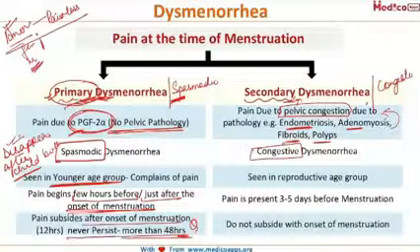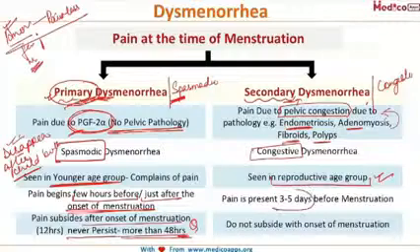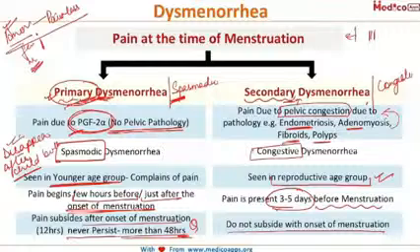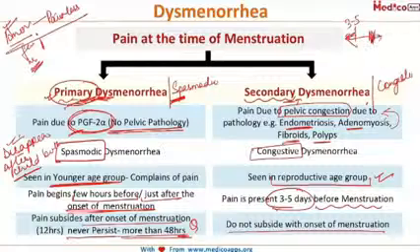Now this is seen in the reproductive age group. We told that primary dysmenorrhea is rarely seen in the reproductive age group. Now here we talk that secondary dysmenorrhea is seen in the reproductive age group. In this, the pain is present 3 to 5 days before the onset of menses, and it does not subside even with the onset of menses. So a pain which starts 3 to 5 days before the onset of menses, and does not subside even with the onset of menses, will continue even after the onset of menses.